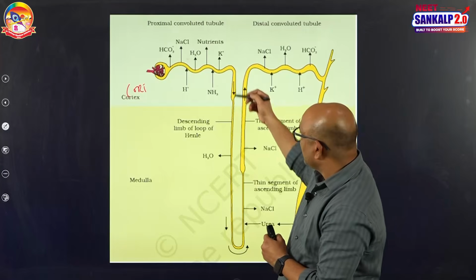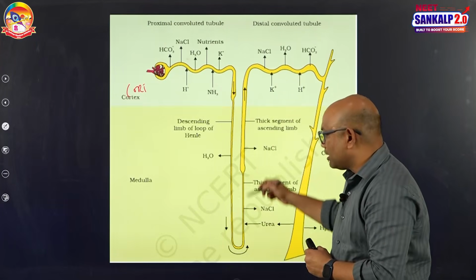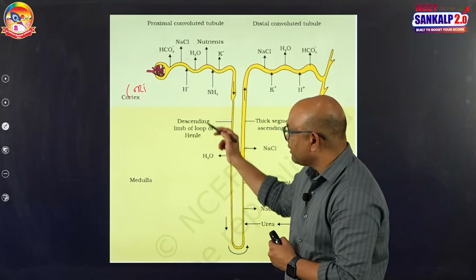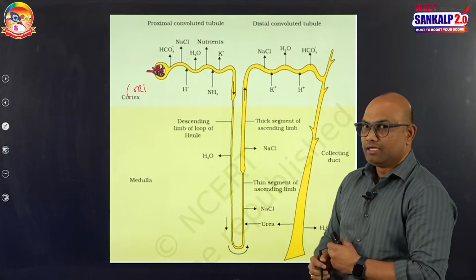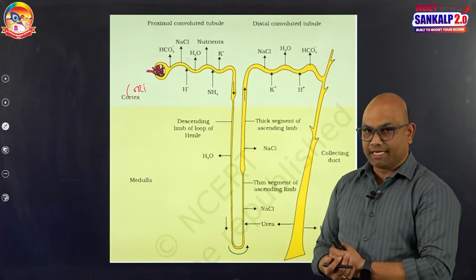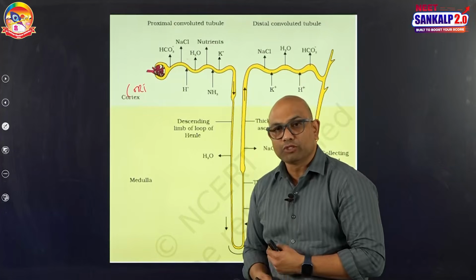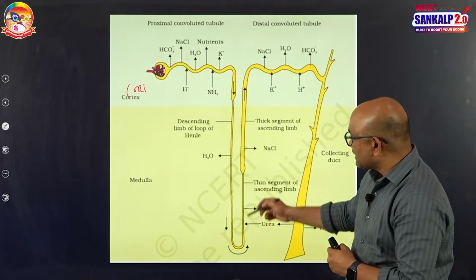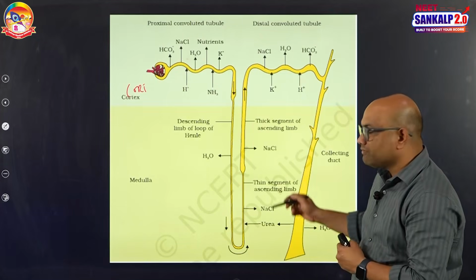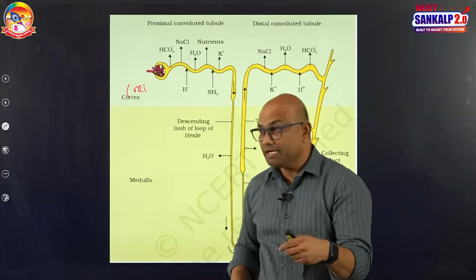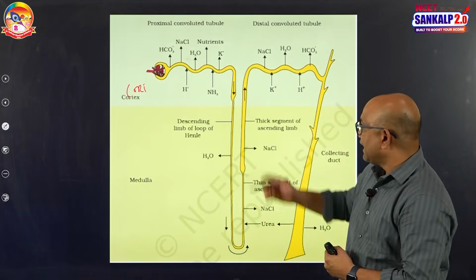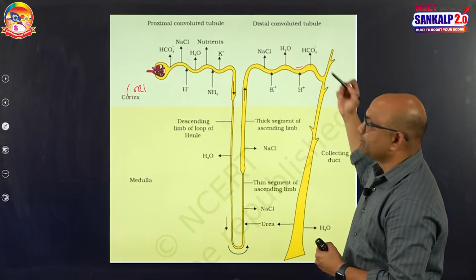Next, PCT opens into a structure called the loop of Henle. In the loop of Henle, there are two portions: the descending limb of Henle and the ascending limb of Henle. Both are in the medullary region of the kidney. The descending limb is lined by simple squamous epithelium. In the ascending limb there is a thin part and a thick part. The thin part of the ascending limb is lined by simple squamous epithelium, and the thick part is lined by simple cuboidal epithelium, and it extends as the distal convoluted tubule.